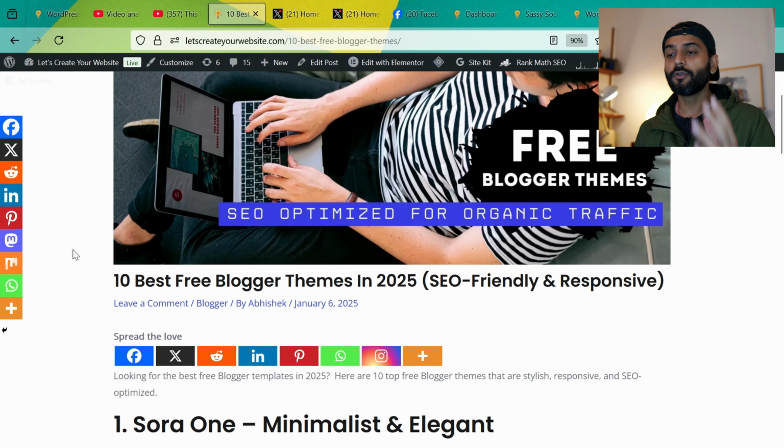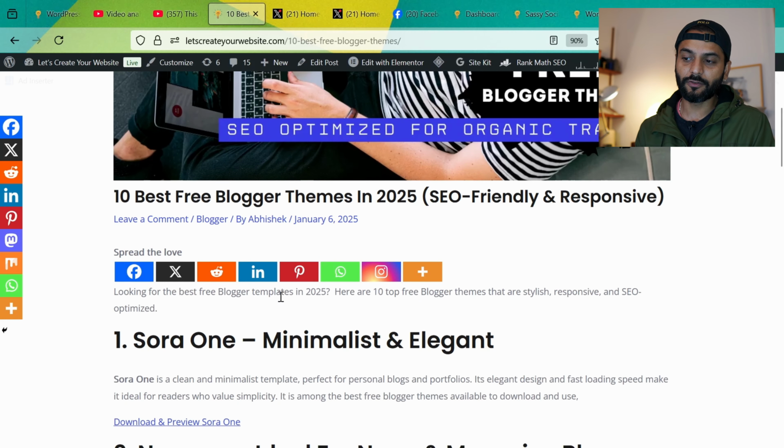So what you need to do now is, first of all, we're going to remove this left sidebar floating icon. This is too much, just for my taste. If you want, you can keep it, but I advise you, most of you are beginners, just follow the advice. I think this is the best option. And this one, we're going to add at the end of the post, not at the beginning of the post, because when somebody comes to a blog post, first they want to read the blog post. If they like it, then they're going to share the post. If you think you just put it here and you get more shares, it doesn't happen like this.